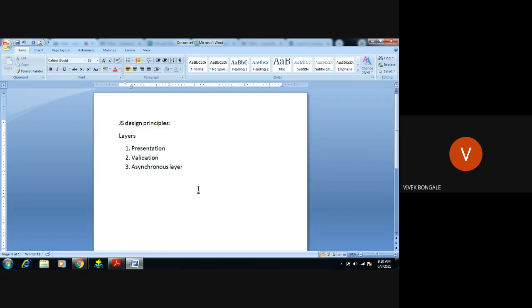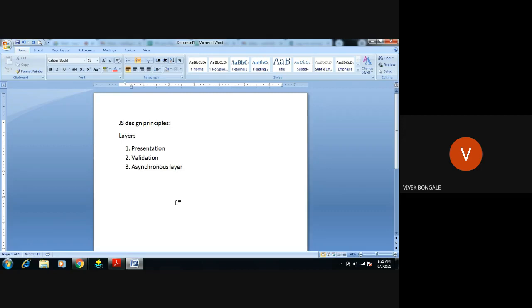So what is the presentation layer? By the name, it indicates how the developer wants to present and showcase the content in the web browser to the user.